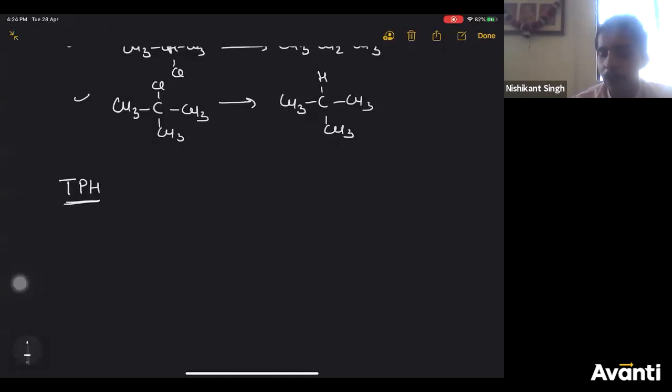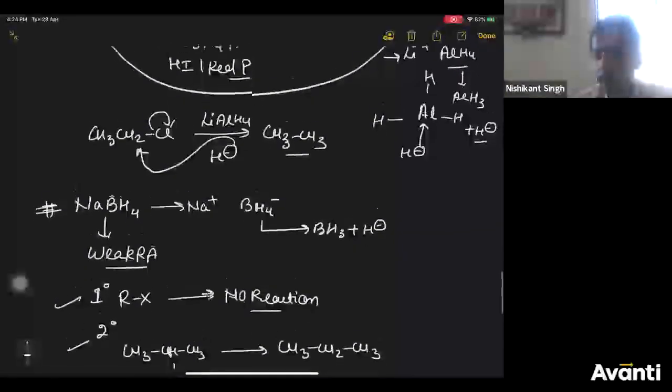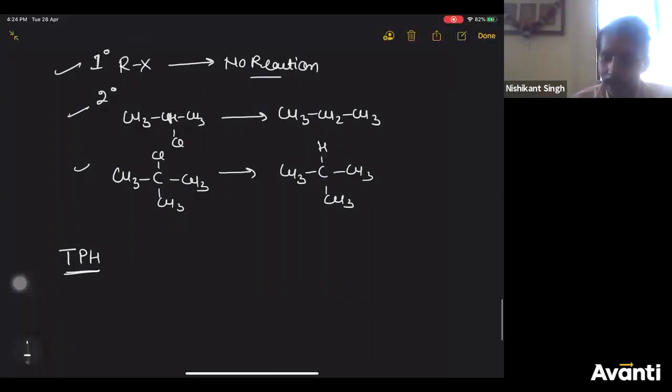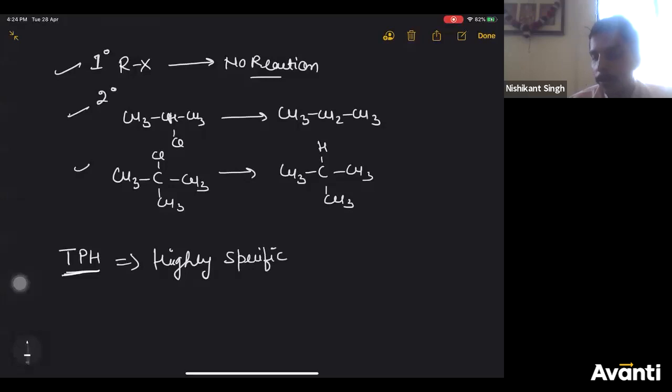Remember carefully, I told you that LiAlH4 is a very strong reducing agent. It can reduce other functional groups present in the compound apart from alkyl halide. Whereas TPH is highly specific for alkyl halide. It will reduce only alkyl halide, whereas LiAlH4, NaBH4 can reduce other compounds also.